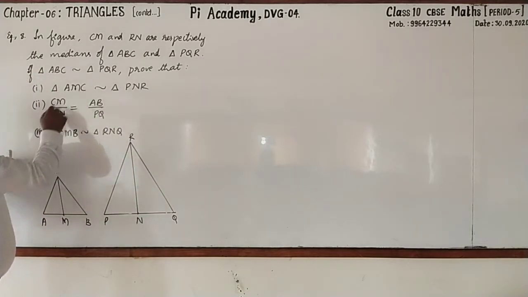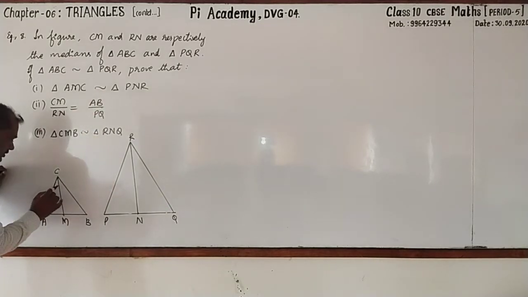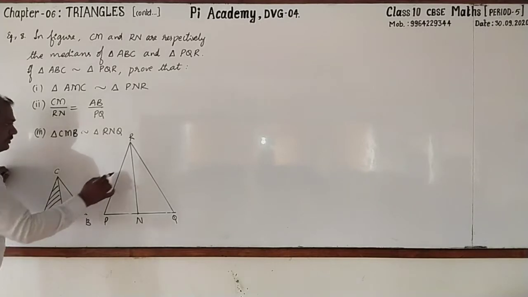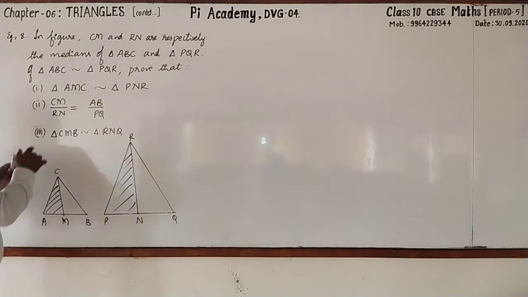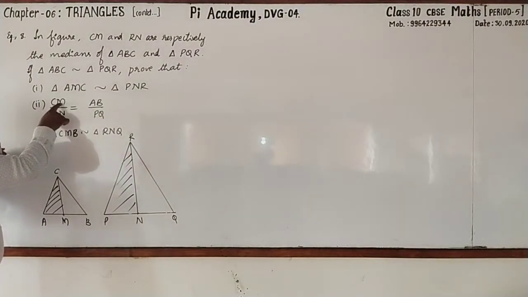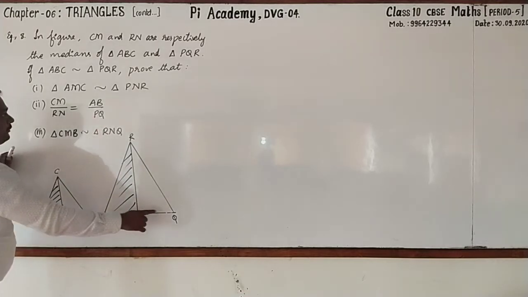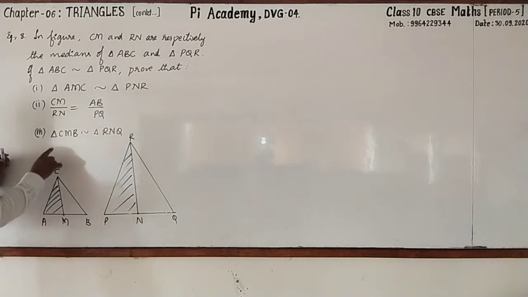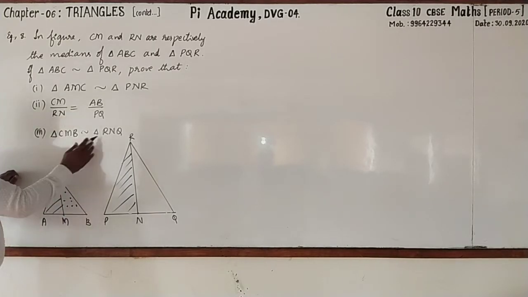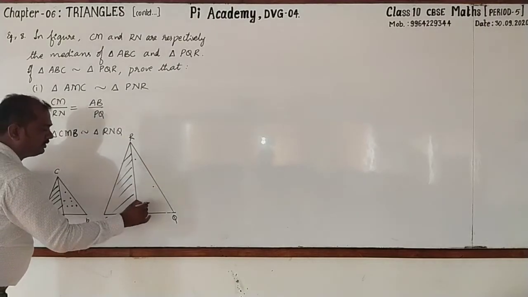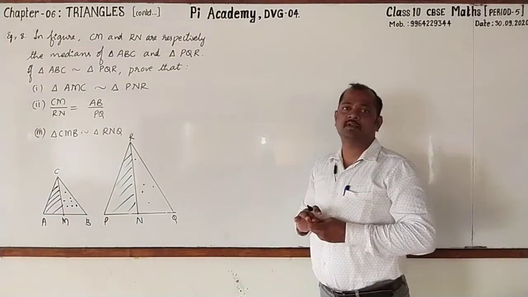Then we have to prove these 3 statements. One is triangle AMC is similar to triangle PNR. I am going to mark it. AMC is similar to triangle PNR. Next, after that we have to prove the second one, CM by RN is equal to AB by PQ. Next, the third one is triangle CMB is similar to triangle RNQ. No doubt, all the three statements are very simple.